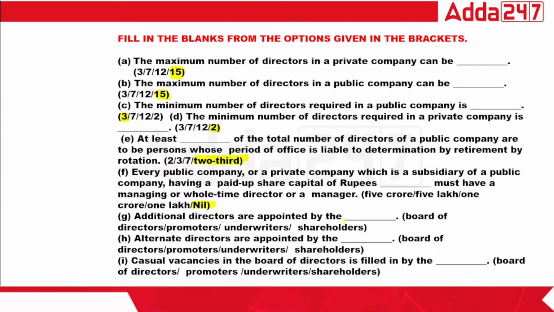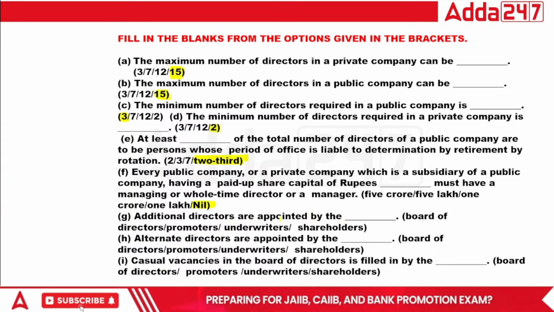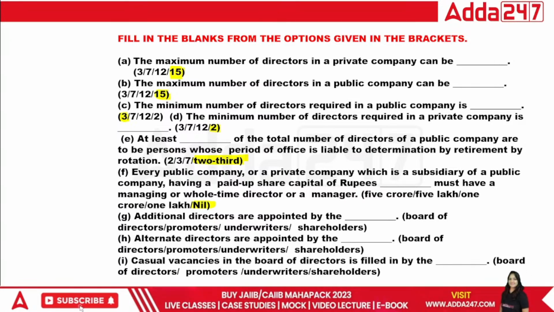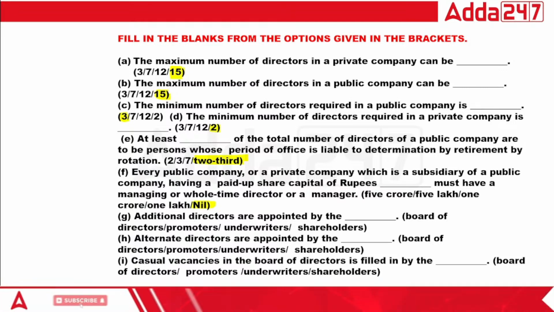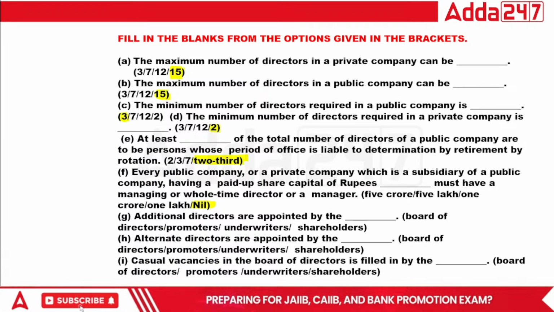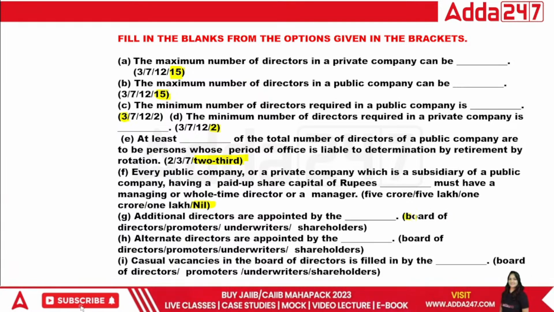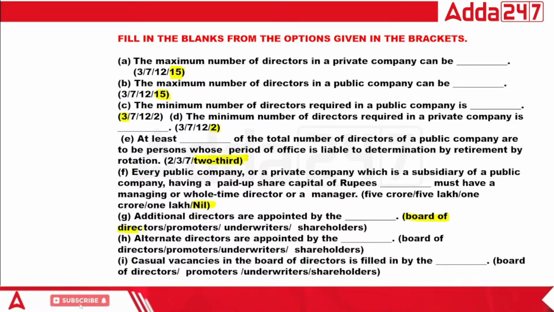Additional directors are appointed by dash: the board of directors, promoters, underwriters, or the shareholders. So the additional directors are appointed by the board of directors. That's it.